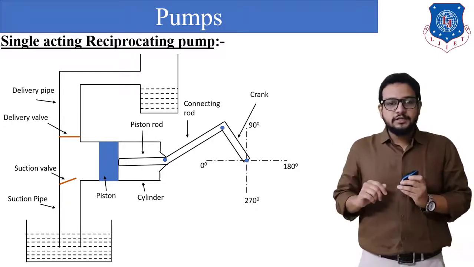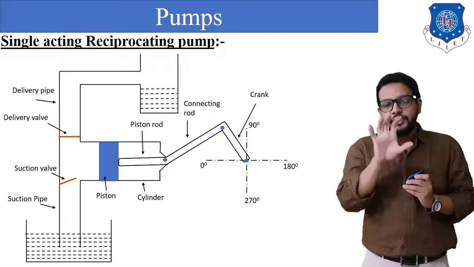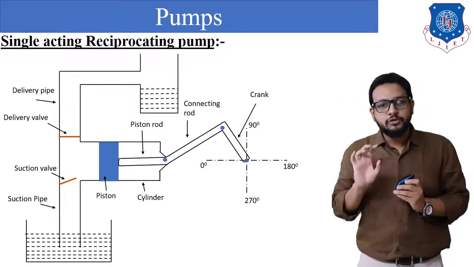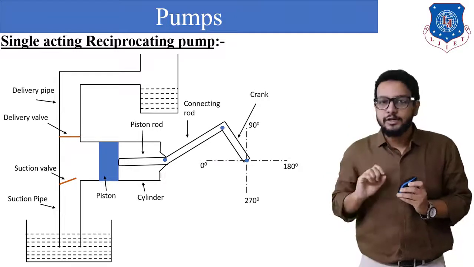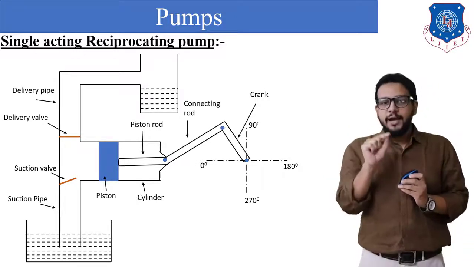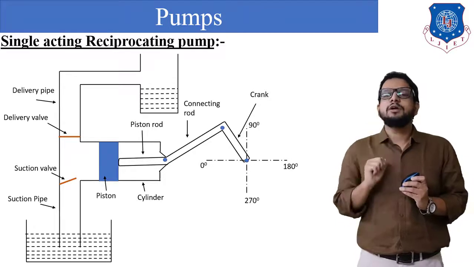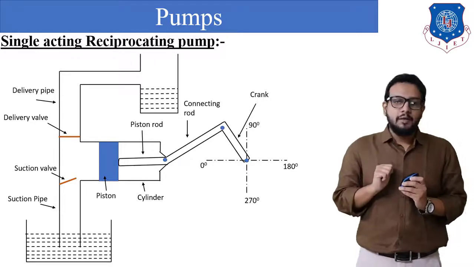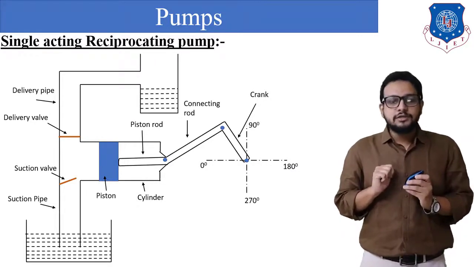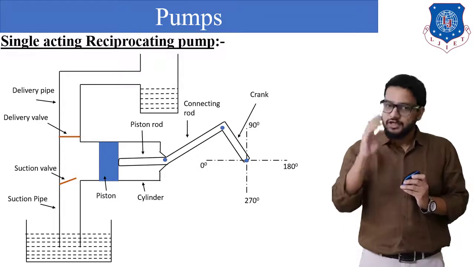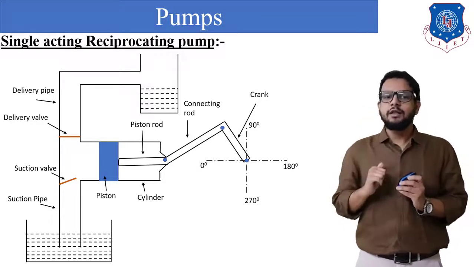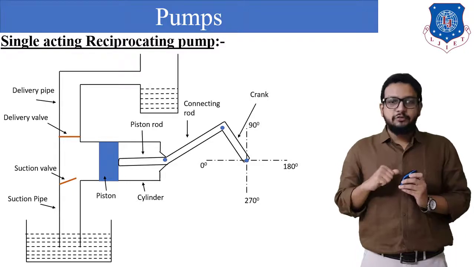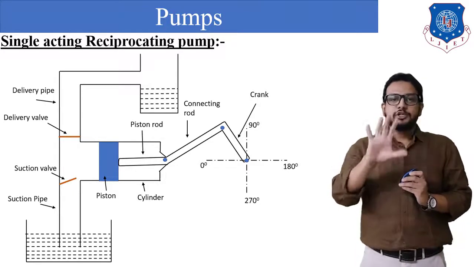Now, seeing the bottom side, you can see a bucket in which water is filled. That portion is called a sump, from where water has to be lifted up. On the top side there is again a bucket, which we can say is the delivery tank where water is to be delivered. There is a pipe inserted in the sump, called the suction pipe, and a pipe connected with the delivery tank, called the delivery pipe. On both pipes there are valves provided. The valve on the suction pipe is called the suction valve, and similarly the valve on the delivery pipe is called the delivery valve. Both valves are pressure differential valves; you will get to know what a pressure differential valve is. So this is all about the construction of this pump.